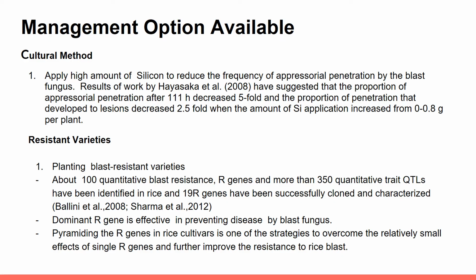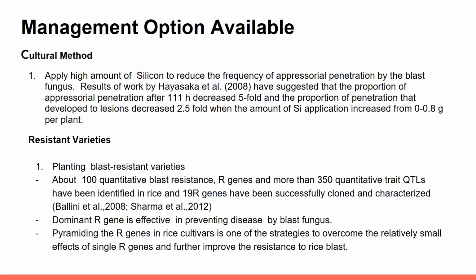So, next I will tell about the management options available for the rice blast fungus, known as Magnaporthe grisea. I have found 5 management options, which are cultural method, resistant varieties, biological method, chemical, and lastly use of botanicals. So the first management option is cultural method.